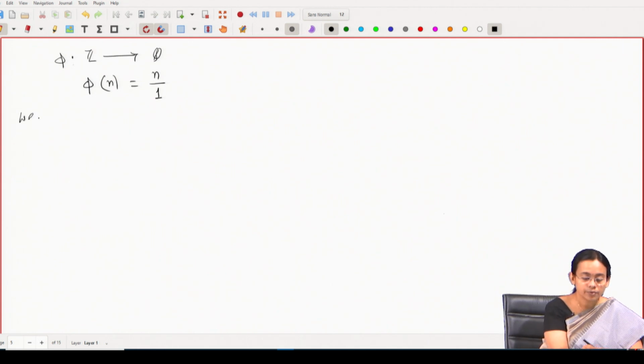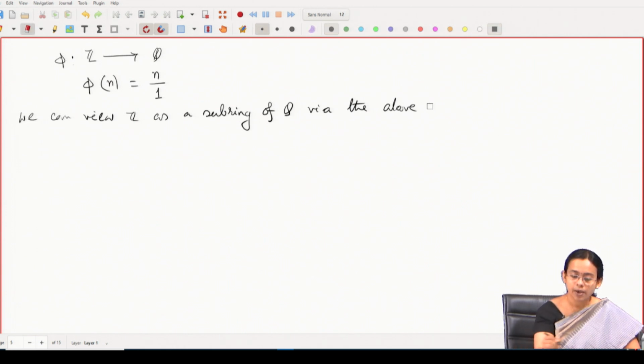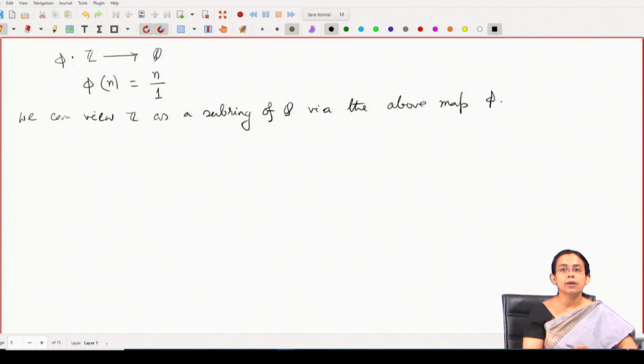So, we can view Z as a subring of Q via the above map.